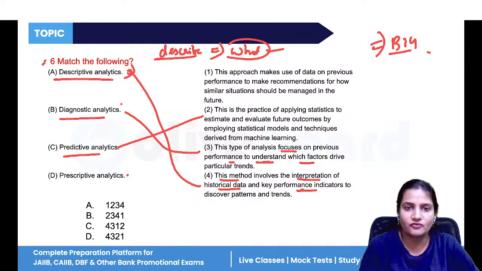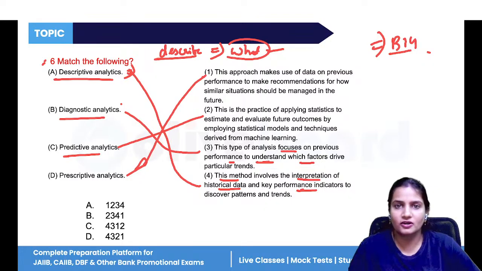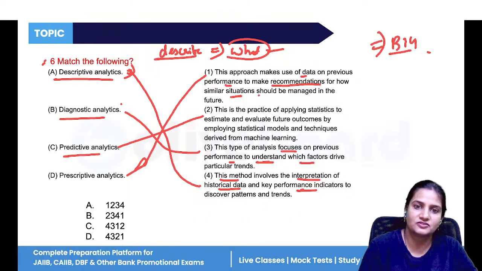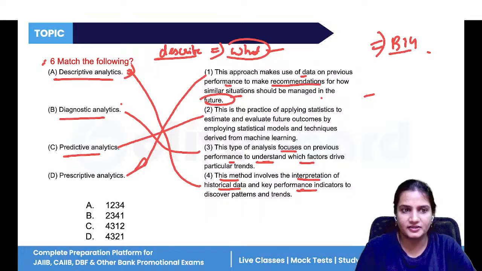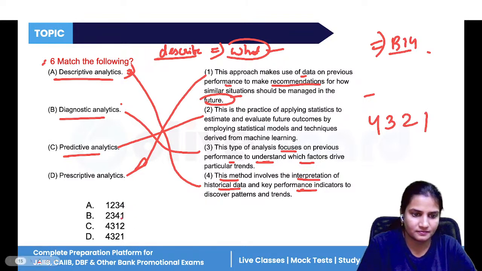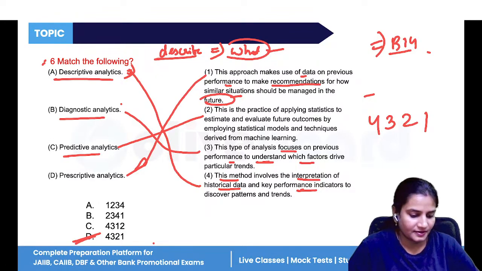And prescriptive means what we can do, what should be done in order to achieve this, or to make our company reach the top. This approach makes use of data on previous performance to make recommendations on how similar situations can be managed in future. That is prescriptive. So it is 4, then 3, 2, 1. So 4, 3, 2, 1. Option D is the correct answer. Clear?